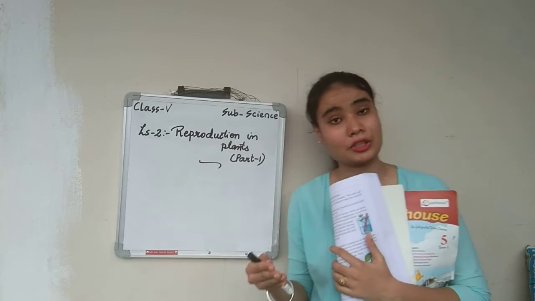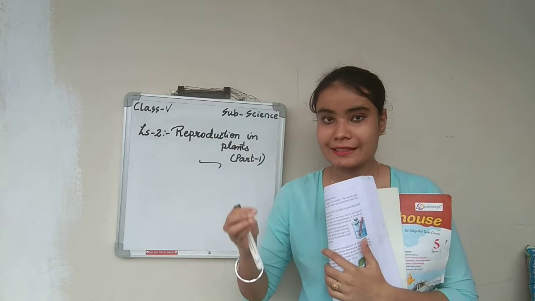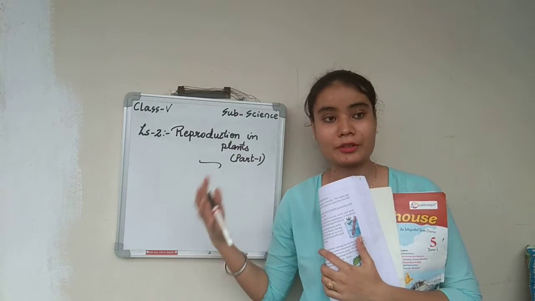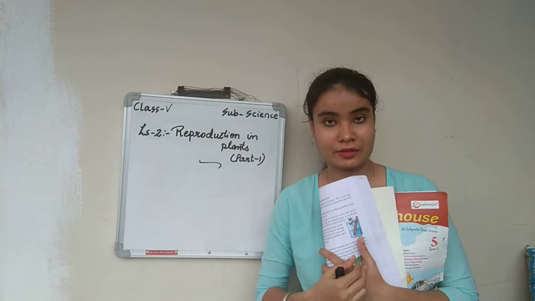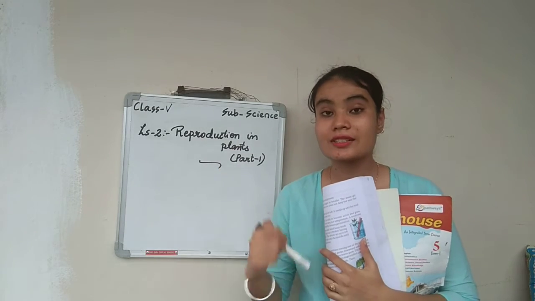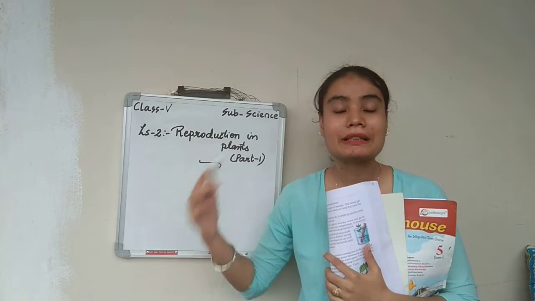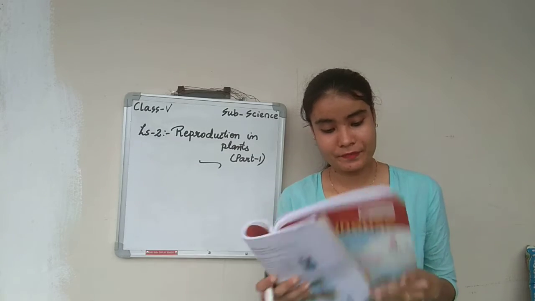Again those 20 new plants have 40 seeds in them. When you take those seeds and put them in the soil, they will give birth to 40 new plants again. Isn't it? So this reproduction in plants is also called multiplying of plants.